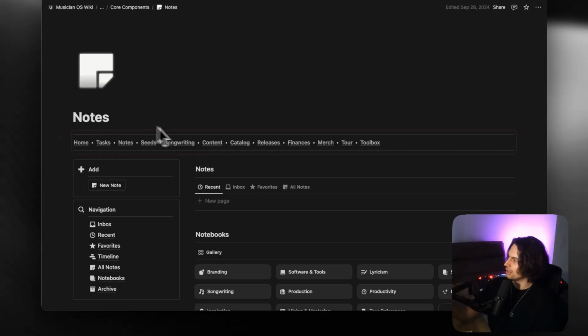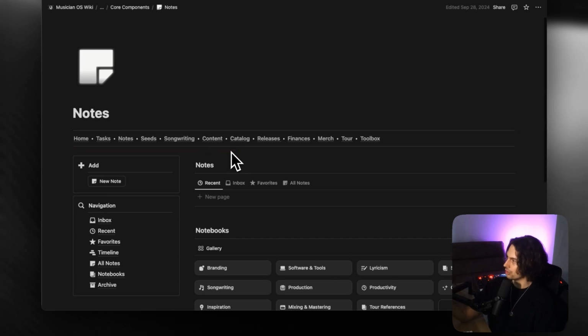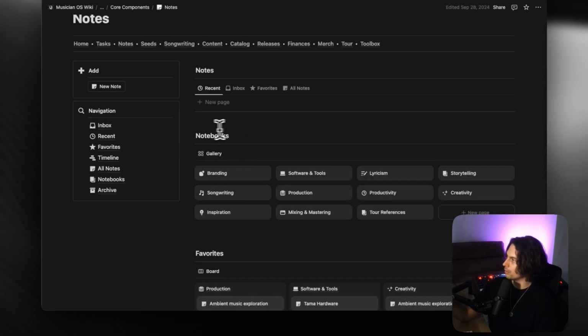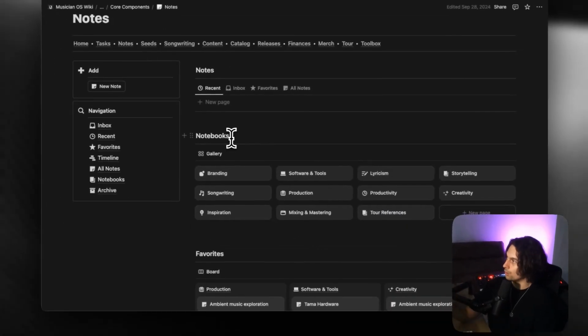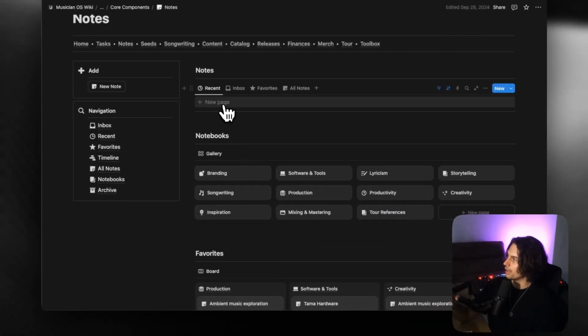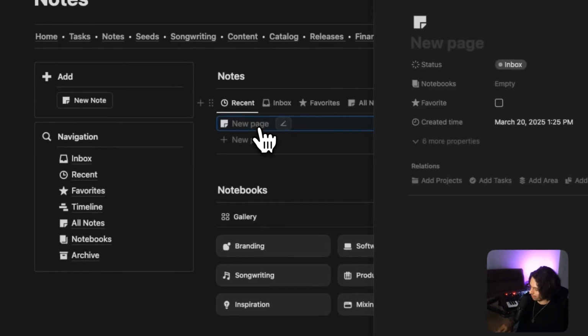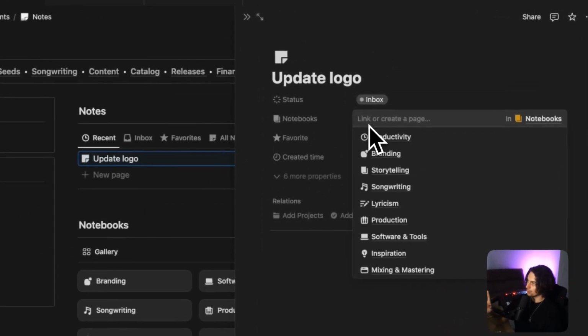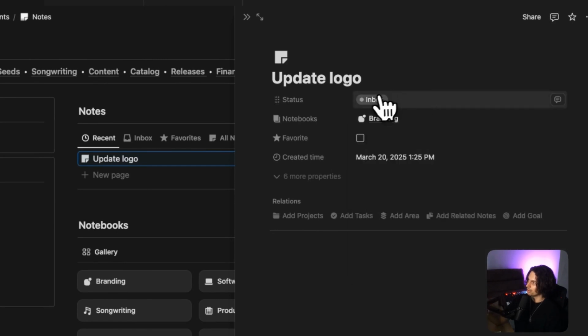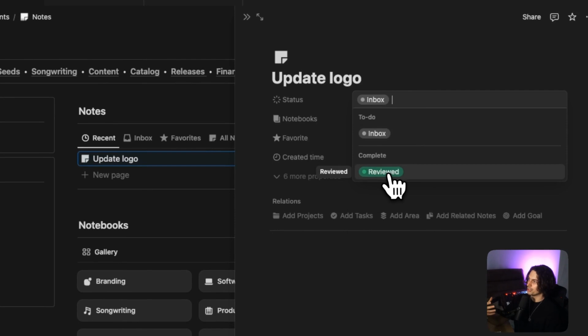Next up, we have got notes. So notes is pretty self-explanatory. I don't think we need to touch on this too much. I just want to highlight that we have got notebooks, which are essentially like groups or categories for your notes. So if you're adding a note here, which is to say update logo, the notebook which you might be putting this in would be branding, right? And the status here is just to say, is it a quick note or have you actually reviewed it?